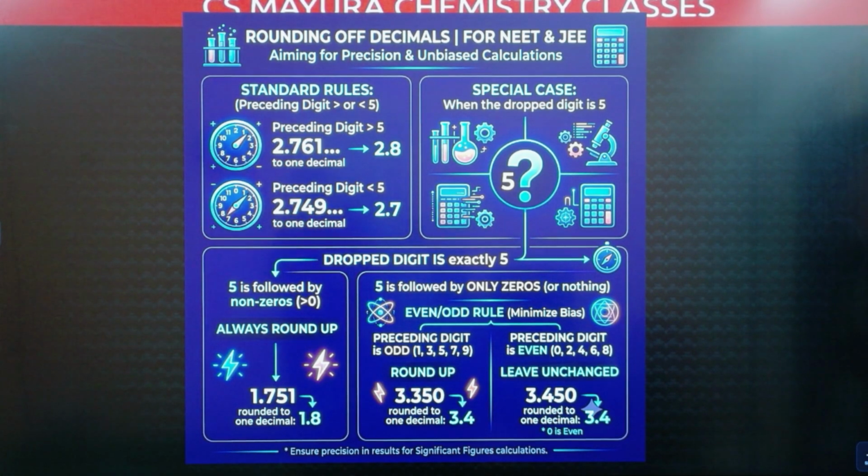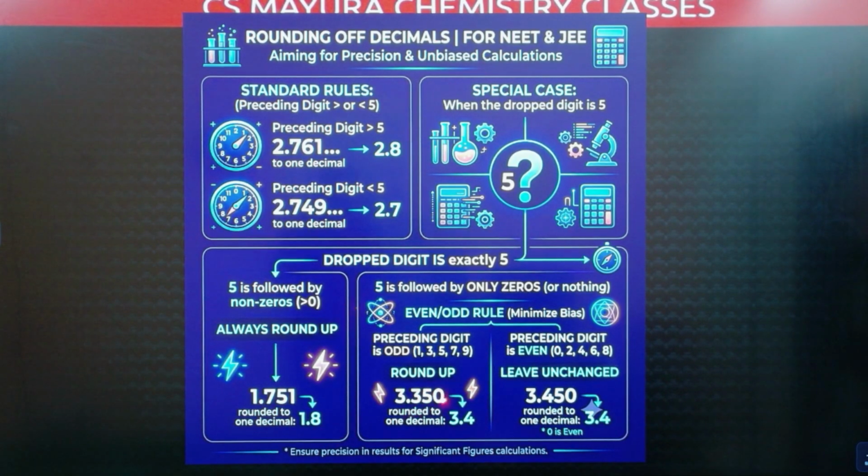When the preceding digit is greater than 5, add 1; less than 5, don't change anything. Now, if the digit is 5, 1.751, this is 5, not greater than 5, not less than 5, equal to 5. Equal to 5 means this 7 is odd. For odd, you have to add 1, 1.8.